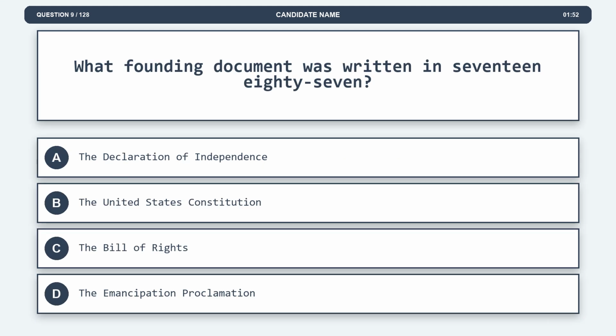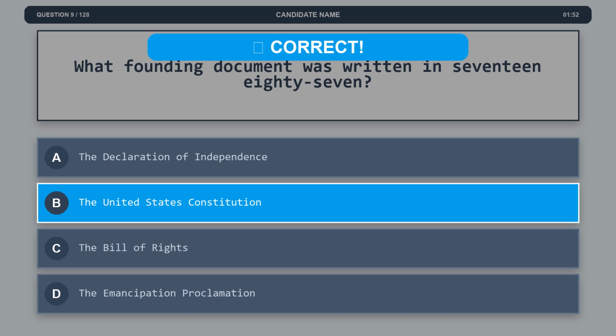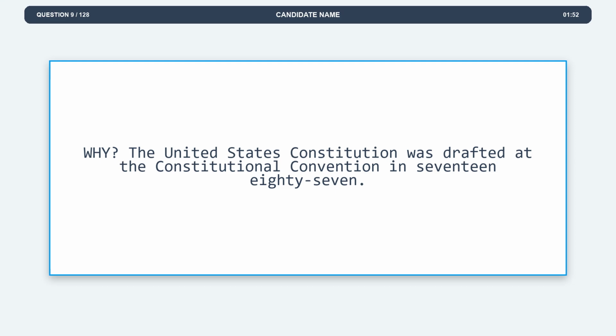Question 9. What founding document was written in 1787? Option A, the Declaration of Independence. Option B, the United States Constitution. Option C, the Bill of Rights. Option D, the Emancipation Proclamation. The correct answer is option B, the United States Constitution. Explanation. The United States Constitution was drafted at the Constitutional Convention in 1787.